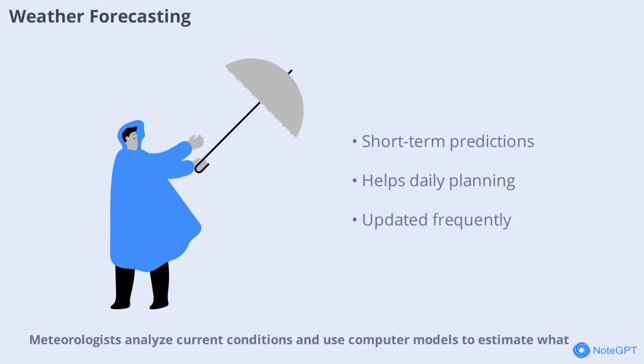Weather forecasting is all about predicting what will happen in the short term. Meteorologists analyze current conditions and use computer models to estimate what the weather will be like in the next few hours or days. This information helps us plan our daily activities, like deciding whether to carry an umbrella or wear a jacket. Forecasts are updated regularly because weather can change quickly and unexpectedly.